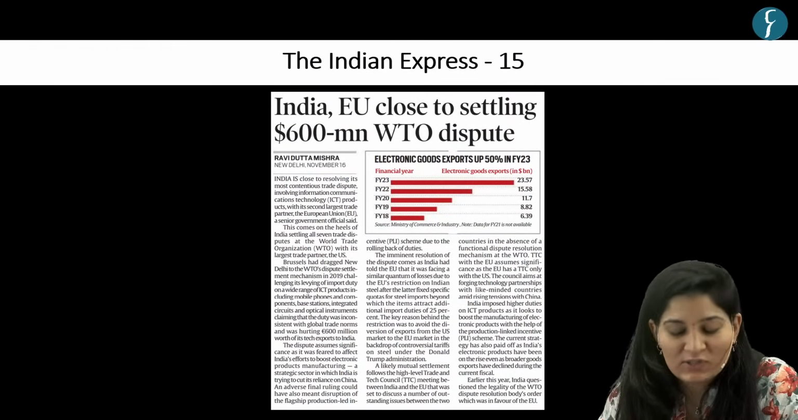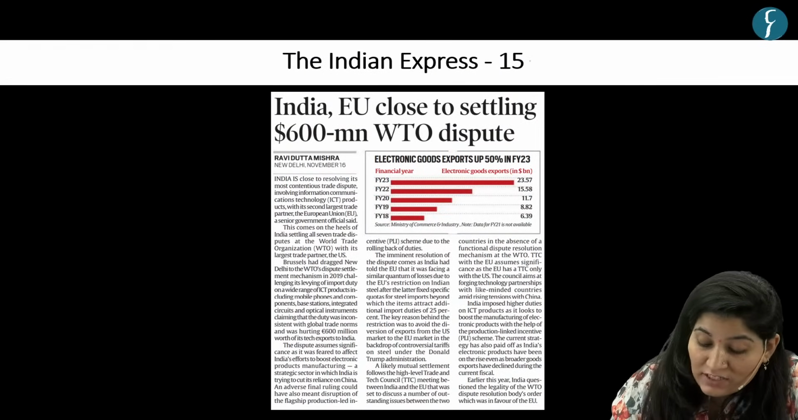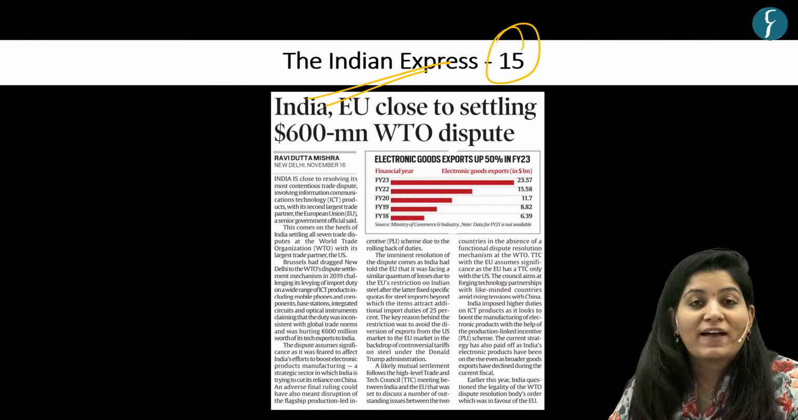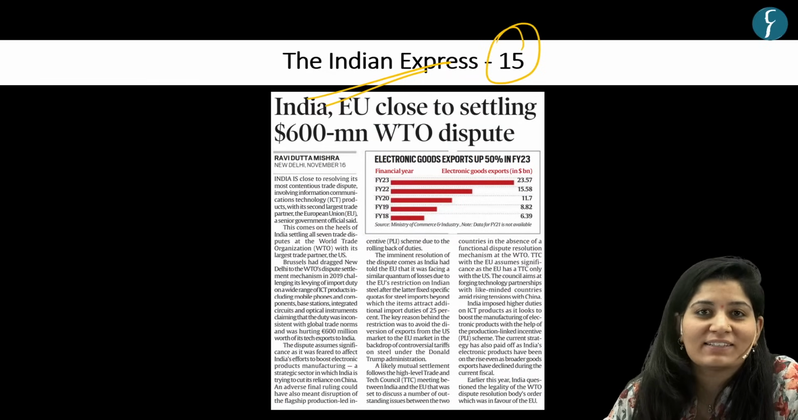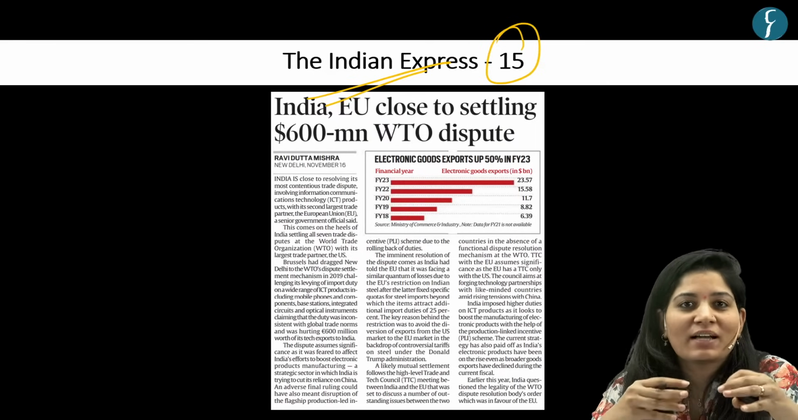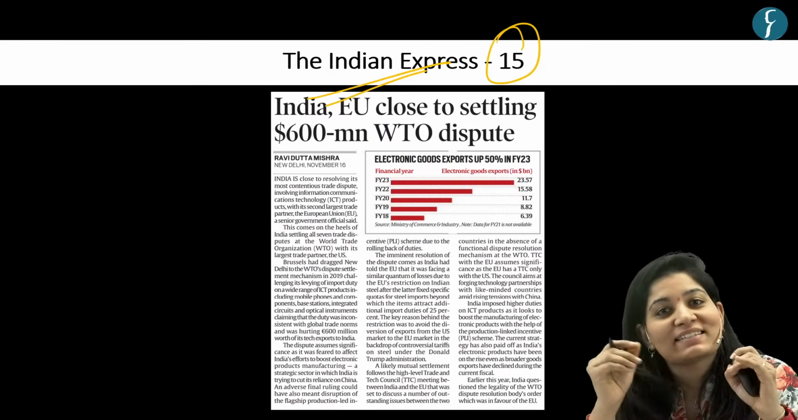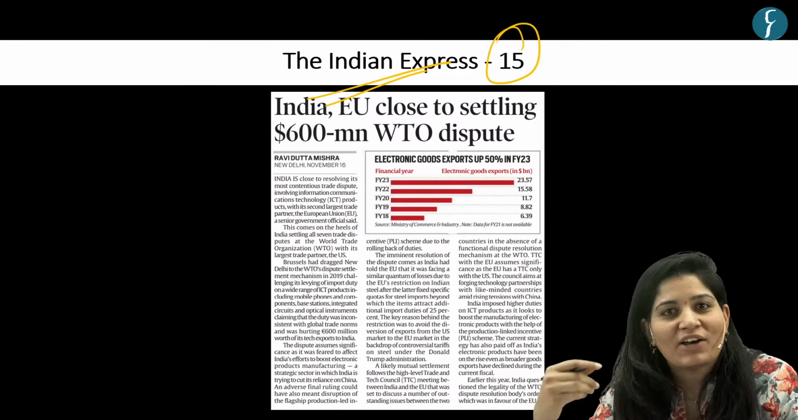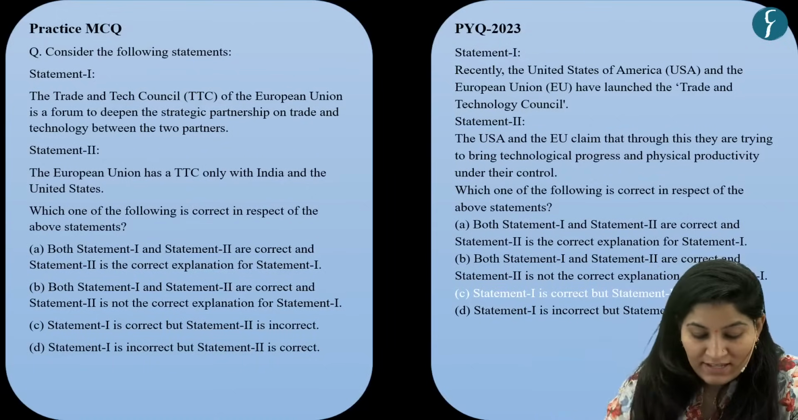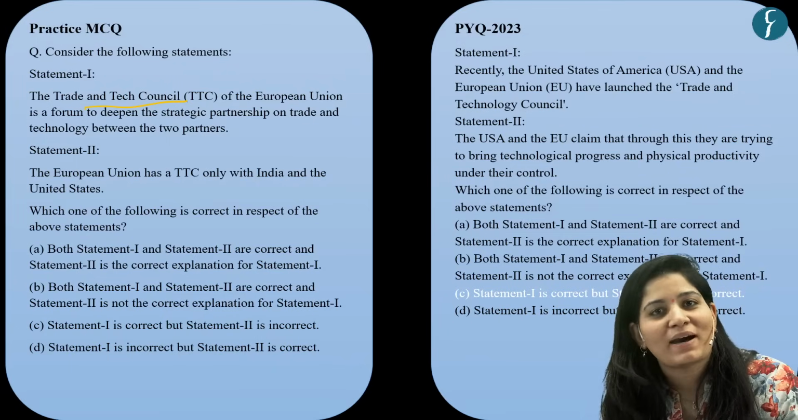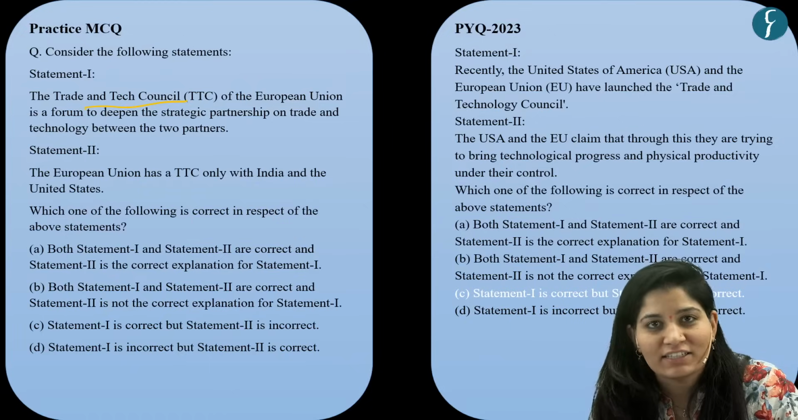Now let's come to the next question, which is based on this news article. This news article appeared on page number 15 in the Indian Express. Now finally, India is very close to dealing with issues over information and communication technology products with India's second largest trading partner, that is the European Union. And for this, they now have a high level Trade and Tech Council meeting between the two sides to sort out all the long-standing issues, because there is no dispute resolution mechanism in the current WTO setup.